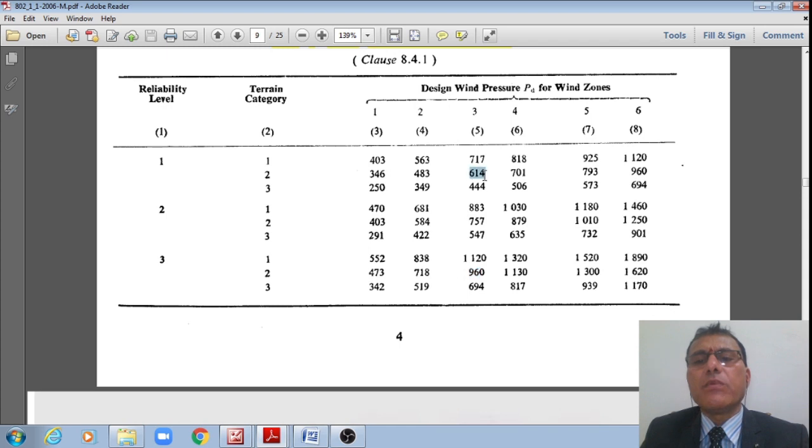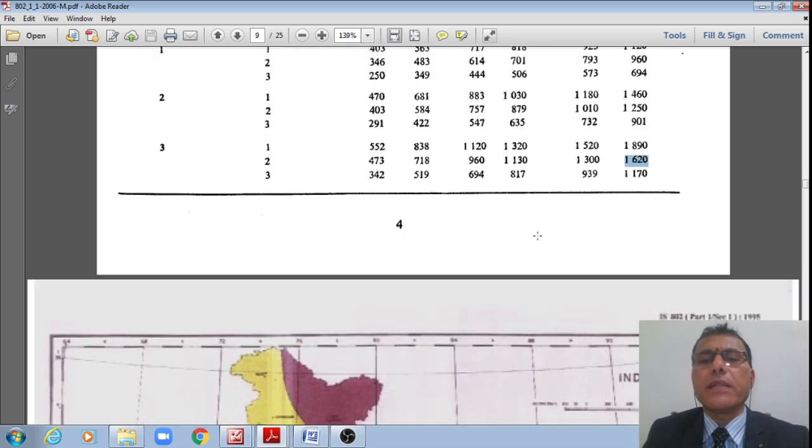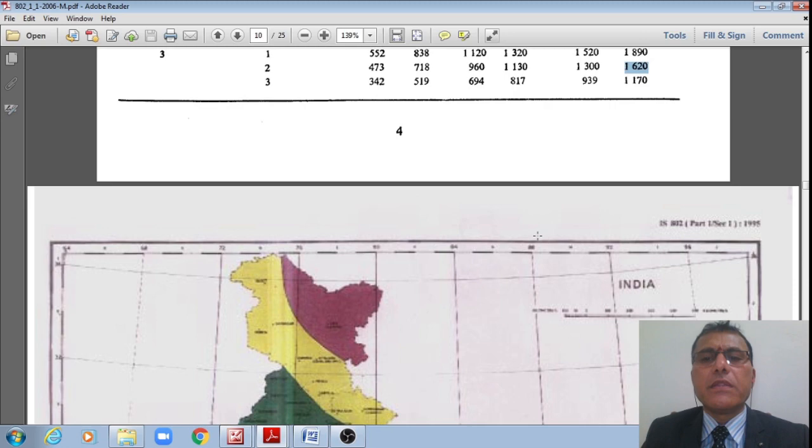Now you can see that from reliability 1 to reliability 3, almost 50% more design wind pressure is there. Like that, for any other case too, it is approximately 50%, around 50% here and there, right?